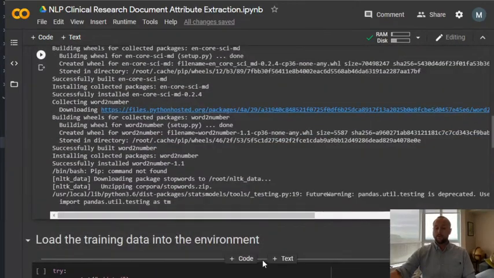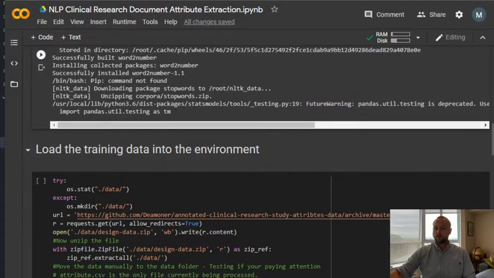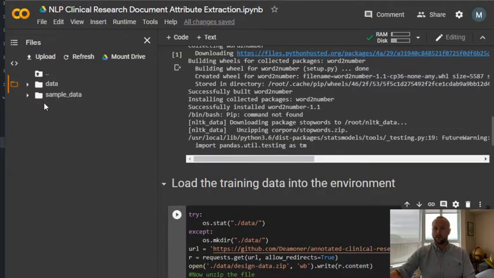So we've gone through that installation now. We're going to pull in the data from the repo. This repo, which is linked in the description, has all the data along with all the training scripts if you ever need it. So we can just go ahead and run that. It doesn't take long and it brings the data over into our Colab. So we can see it's in there now.